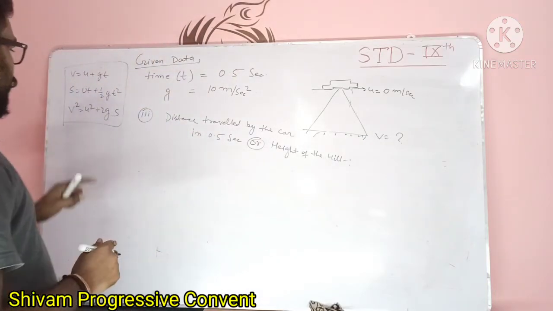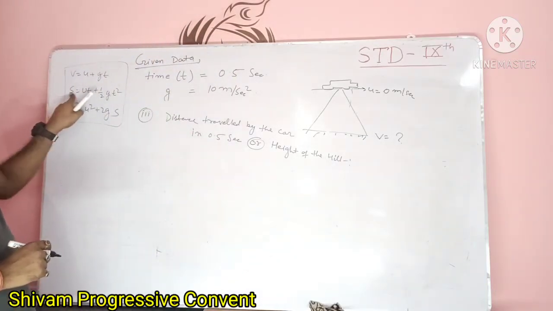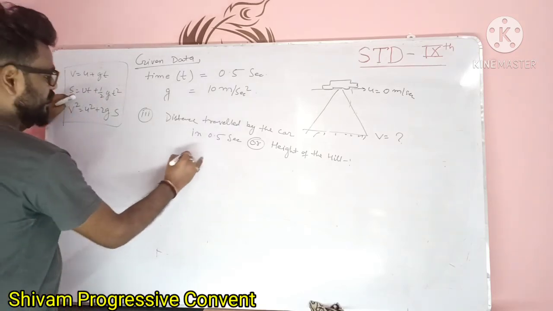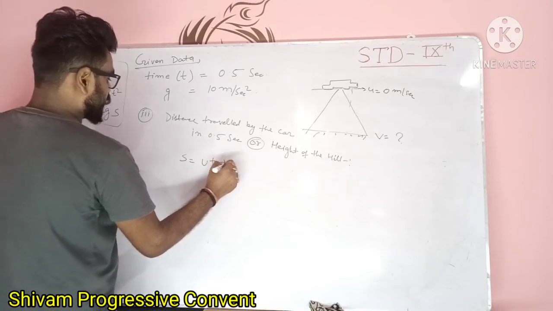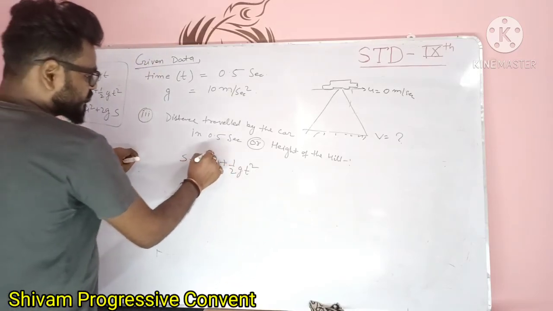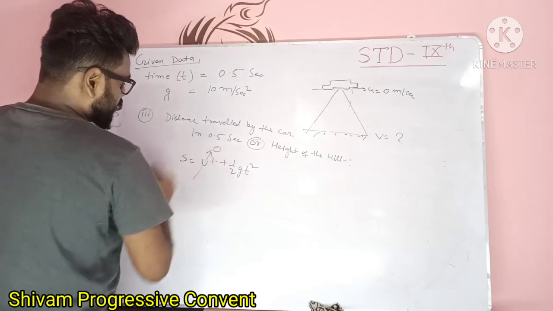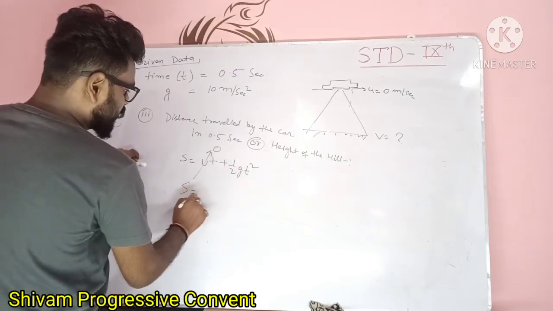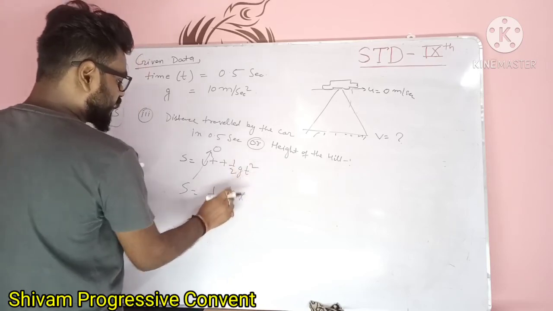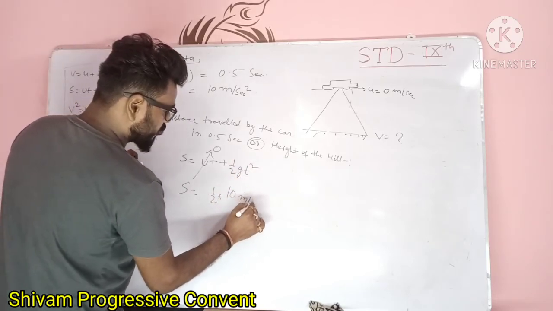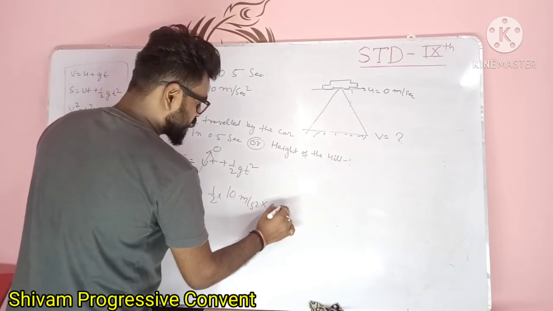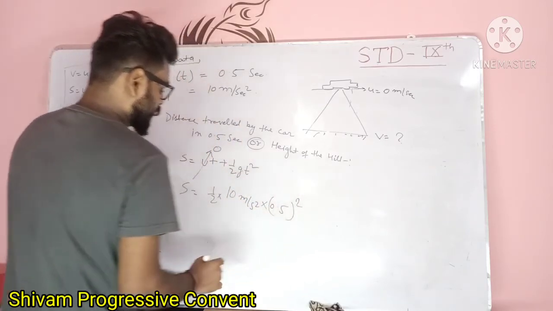Then here is the equation of motion for the distance travelled. S is equal to ut plus half gt square. Initial velocity 0, s is equal to half, the value of g is 10 meter per second square, and the value of t is 0.5 second whole square.